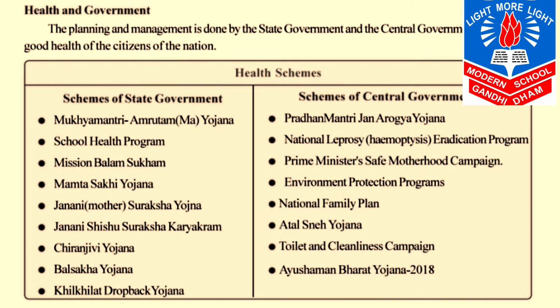So schemes of the state government, first of all, the first scheme is Mukhyamantri Amrutam Maha Yojana. Second scheme is school health program, Mission Balam Sukham. Then fourth one is Mamta Sakhi Yojana.